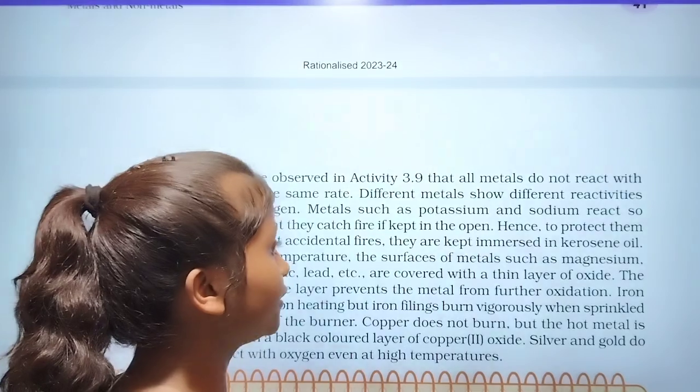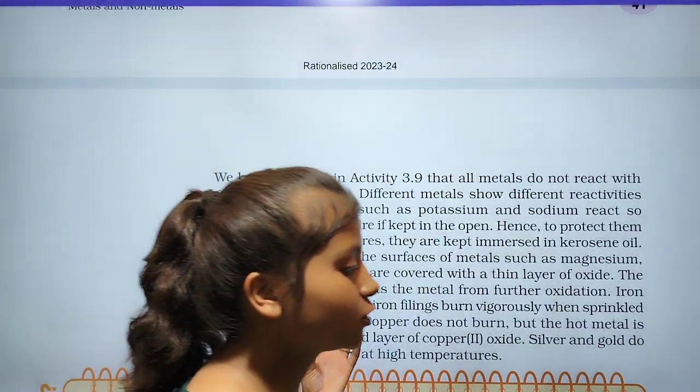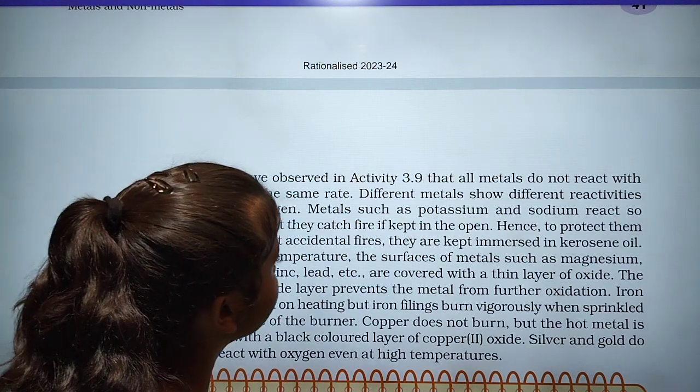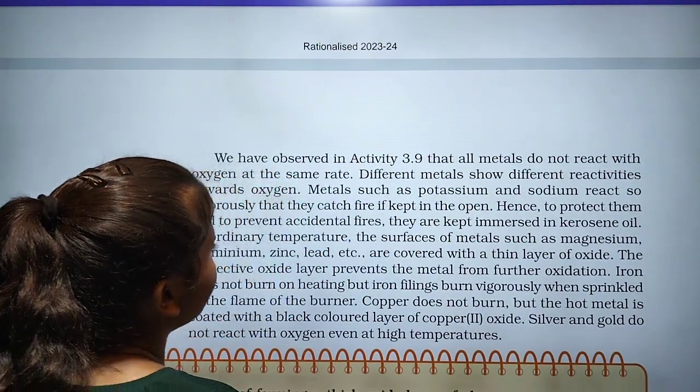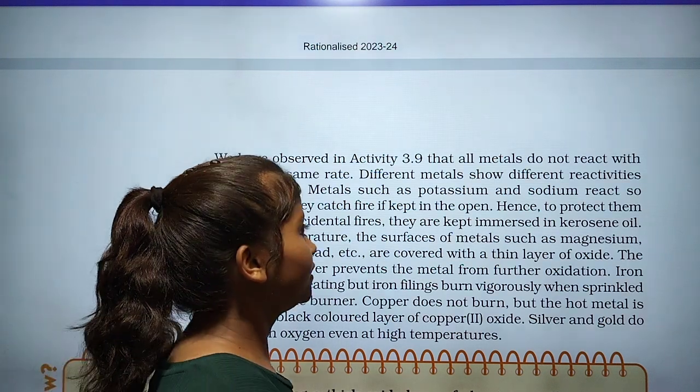Different metals show different reactivities towards oxygen. Metals such as potassium and sodium react so vigorously that they catch fire if kept in the open.